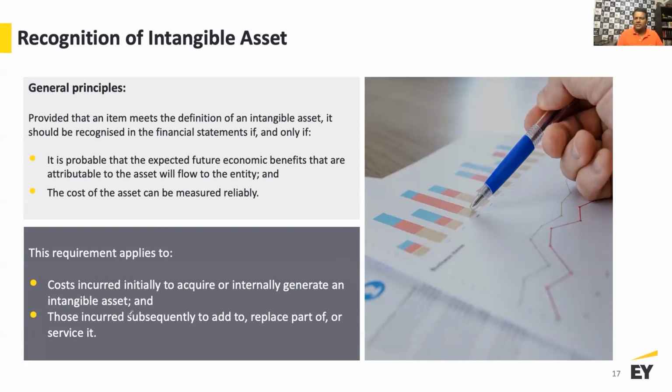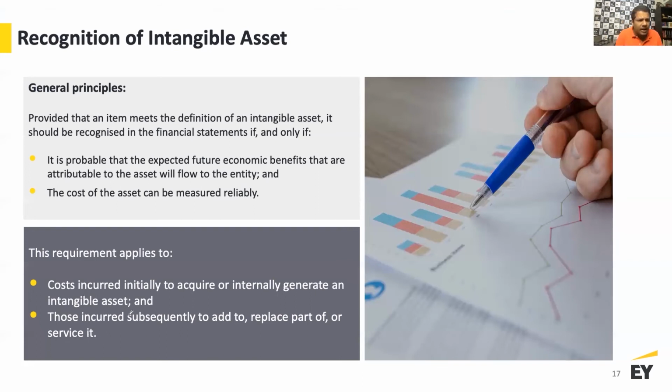So when you now come to the recognition as to how much I need to record in my financial statement as an intangible asset, the general principle is, if it meets the definition of an intangible asset, which we've talked about, it should be recognized in the financial statement if and only if it is probable that the expected future economic benefit that are attributable to the asset will flow to the entity, right?